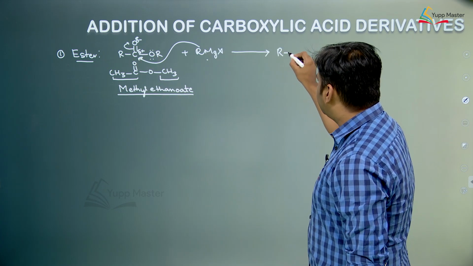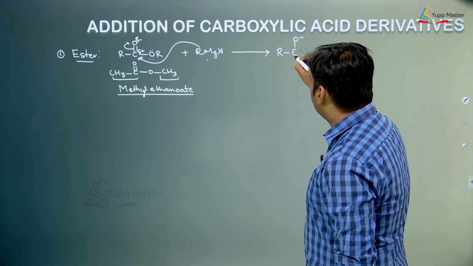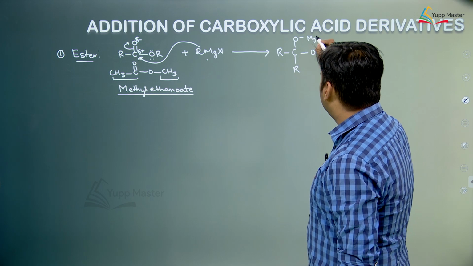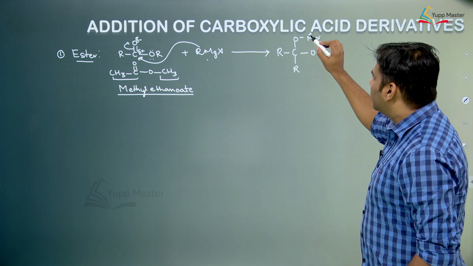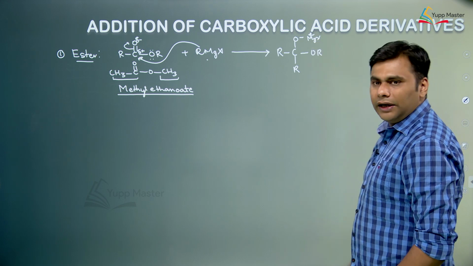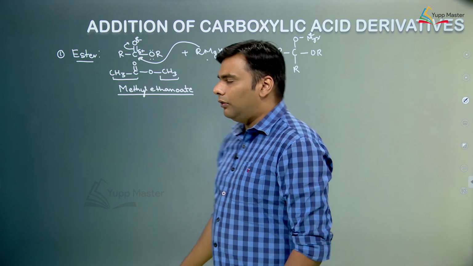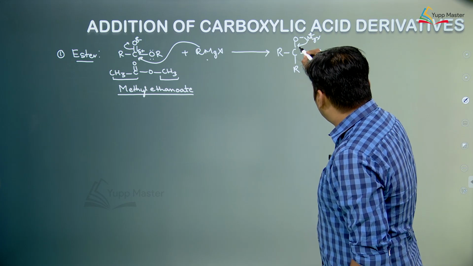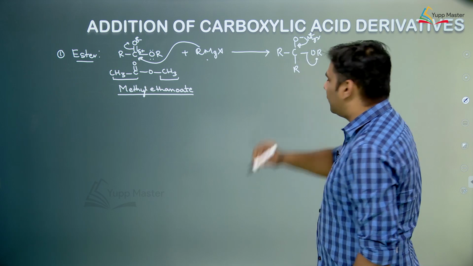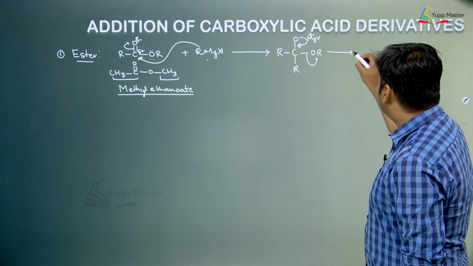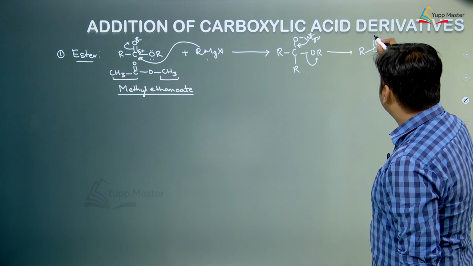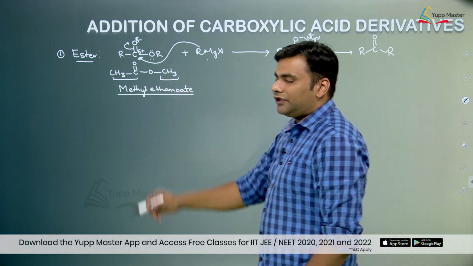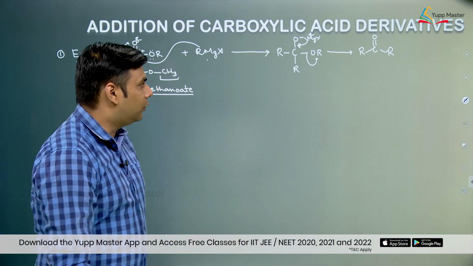So what would be formed over here is R, C, O negative, R, OR, and there is an ionic bond between O negative and MgX. Because the carbon is attached to two electronegative atoms, there would be a repulsion between lone pairs. So this negative charge would push its electron and the OR group would be released. So we form a ketone over here. When we react an ester with 1 mole of Grignard reagent, a ketone is formed.